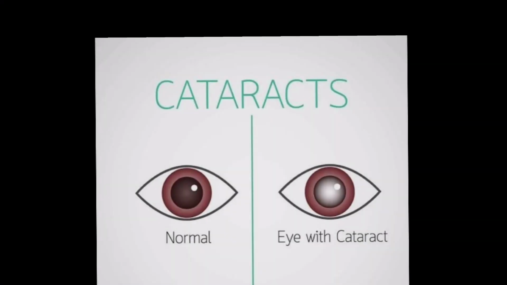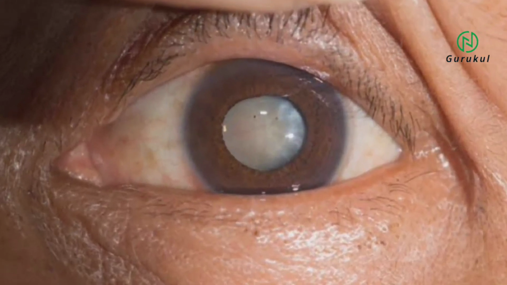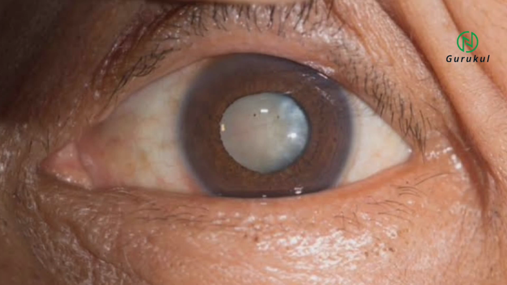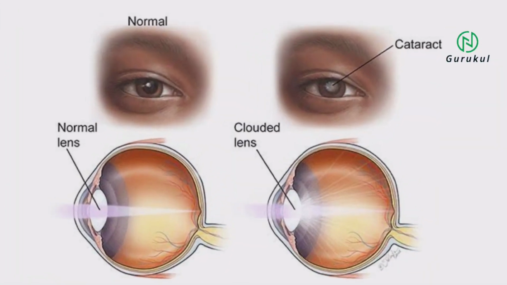Today we will discuss cataract. So, a cataract is a clouding of the lens of the eye which can cause blurry vision, difficulty seeing at night, and sensitivity to light. Cataracts are most common in older adults, but they can also occur due to injury, certain medical conditions, or as a side effect of certain medications.